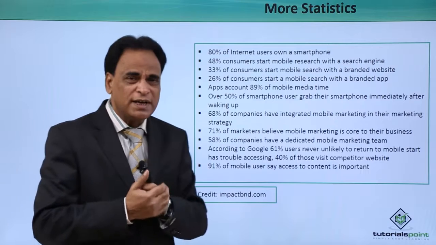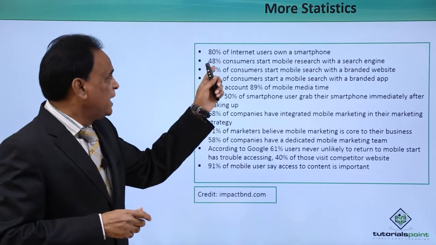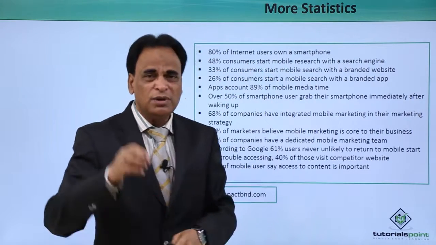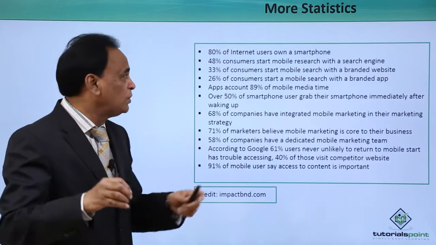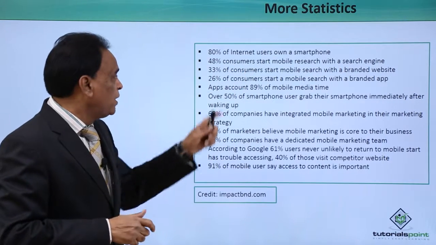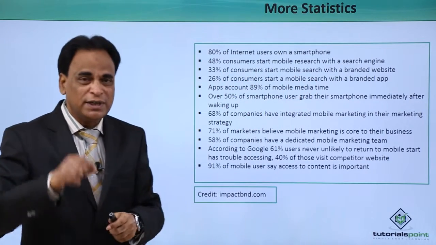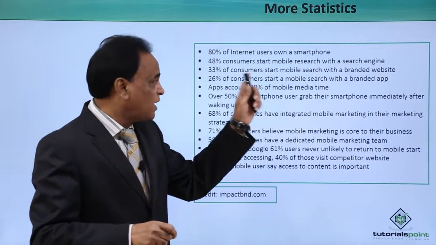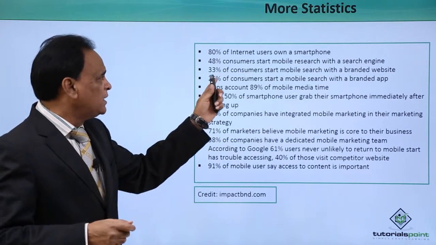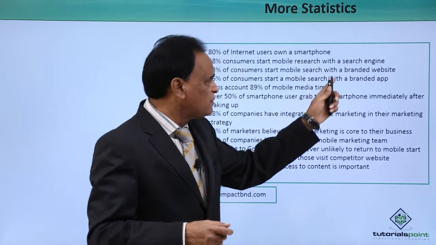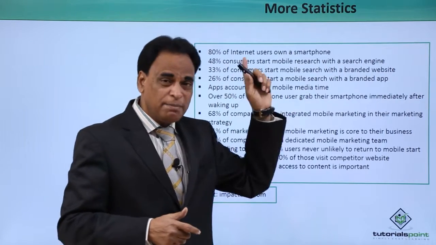Then we have got more statistics as far as mobile penetration is concerned. 80% of internet users all around the world have a smartphone. 48% of consumers start a mobile search with a search engine, particularly Google. 33% of consumers start a mobile search with a branded website.